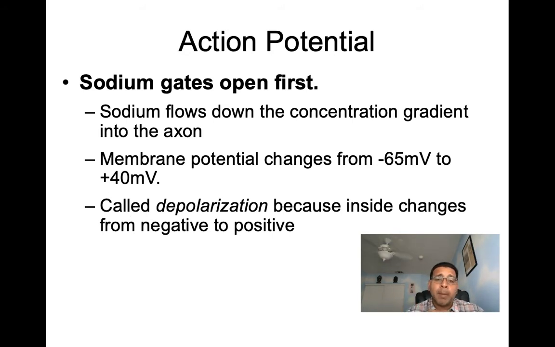Now when the axon's membrane was in a resting state, we refer to that as being polarized. Now here, when the voltage is changing from minus 65 millivolts to about plus 40 millivolts, the cell is undergoing depolarization. So it's called depolarization because the inside changes from a negative to a positive.